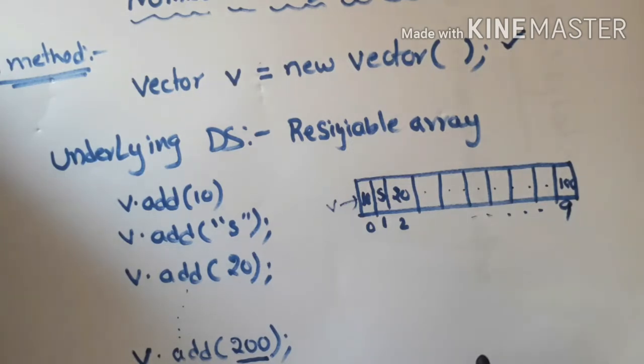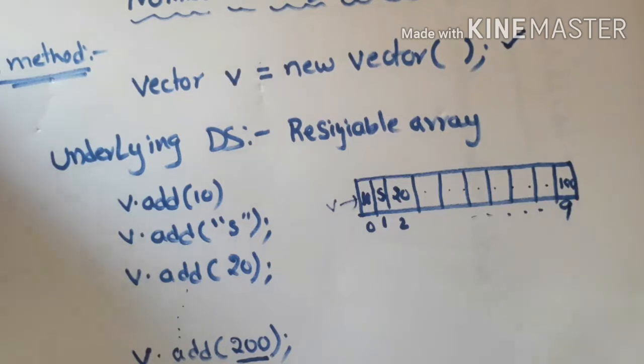Is it possible? Yes, because here vector uses a resizable array as the underlying data structure. Resizable array means not a fixed array. An array with variable size. That means an array which can grow and which can be decreased as per the requirement.